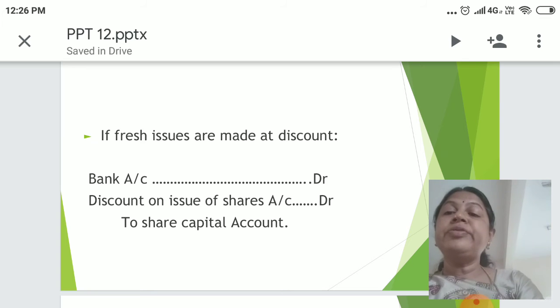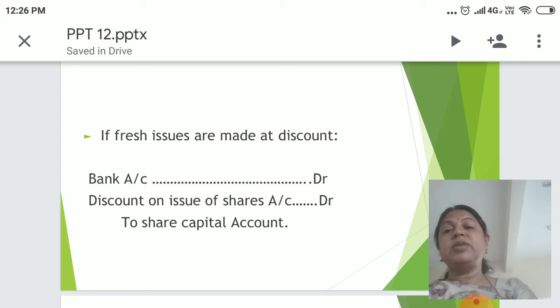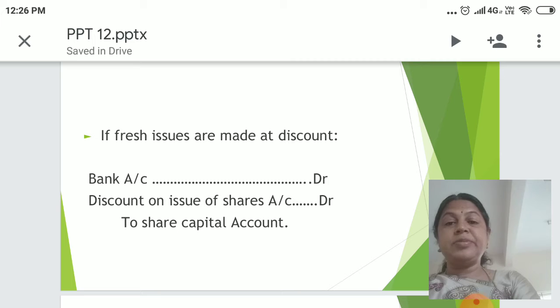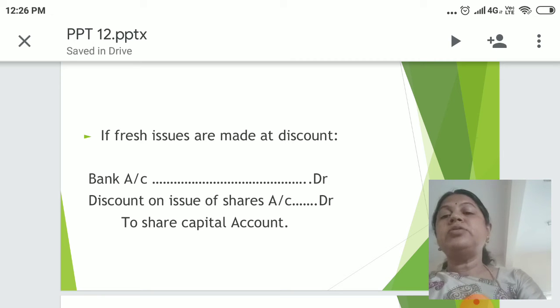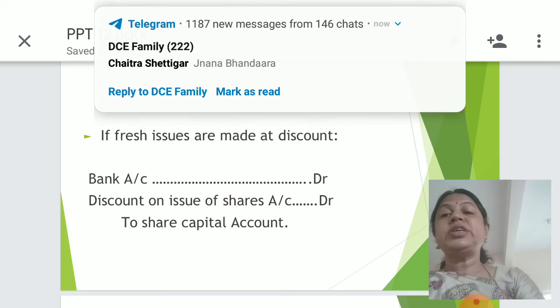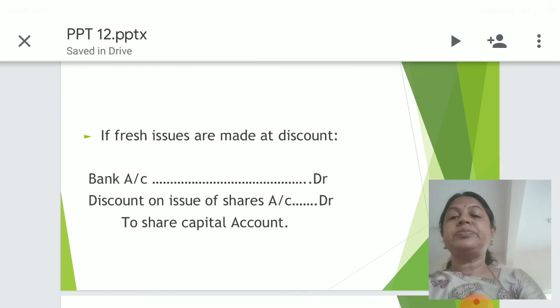If fresh issue of the shares is made at discount, bank account debit, discount on issue of shares account debit, to share capital account.